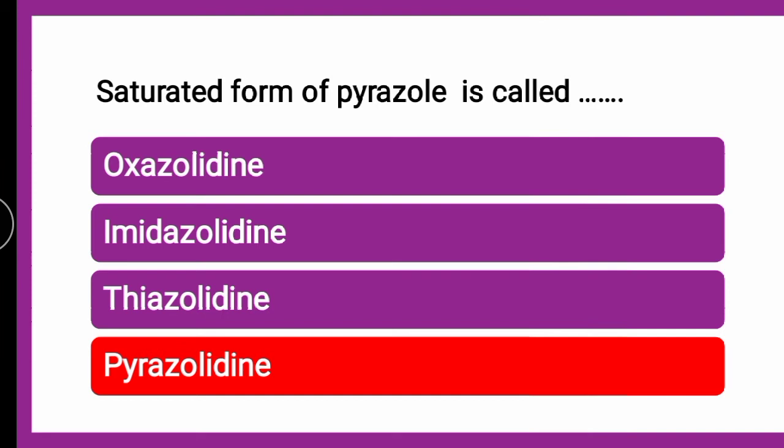In this type of question you should notice one more thing. The question is: the saturated form of pyrazole is dash, and it can be asked the other way, like pyrazolidine is the saturated form of dash, and the options might be oxazole, imidazole, thiazole and pyrazole. So the answer will be pyrazole. So vice versa type of questions can be asked: they may ask the saturated form of pyrazole, or they may ask pyrazolidine is the saturated form of what. This is how the question can come in the exam.